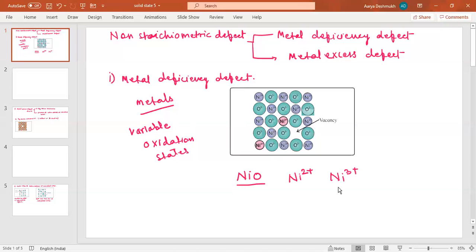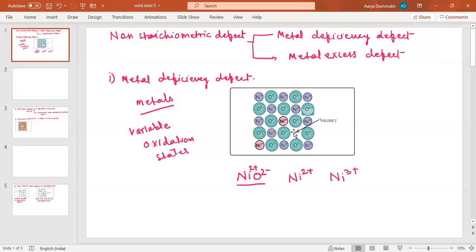So what happens actually in the case of NiO, nickel oxide: this nickel is +2 and oxygen is -2 here. So one of these cations, Ni2+, is missing from its site. You can see here, it is missing from here. And due to this missing, to balance the charges, because when it is missing from its site there will be extra anions present, isn't it?